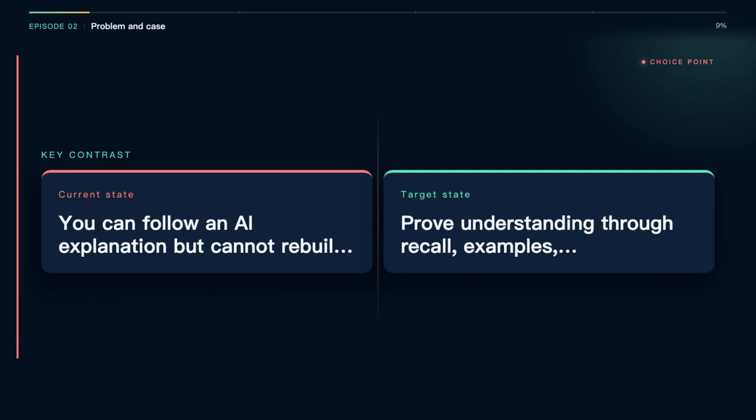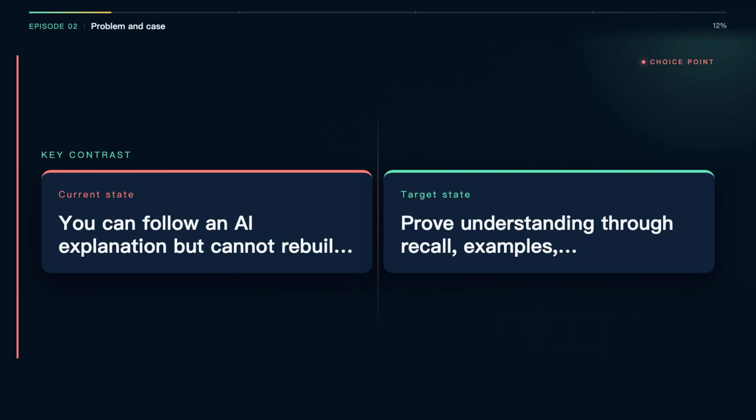Separate the 2 states. The old state is you can follow an AI explanation but cannot rebuild the logic in your own words. The target is prove understanding through recall, examples, counterexamples, and boundaries. The difference can be checked through behavior and results.